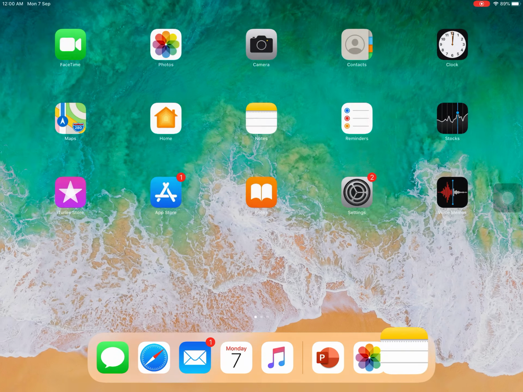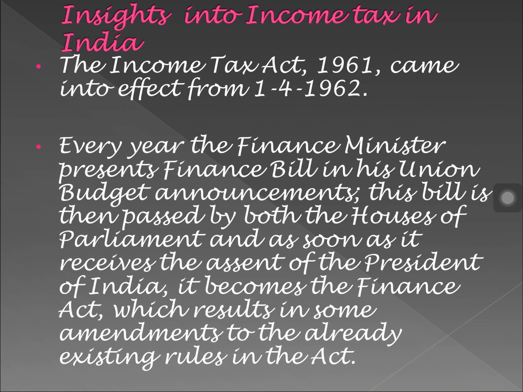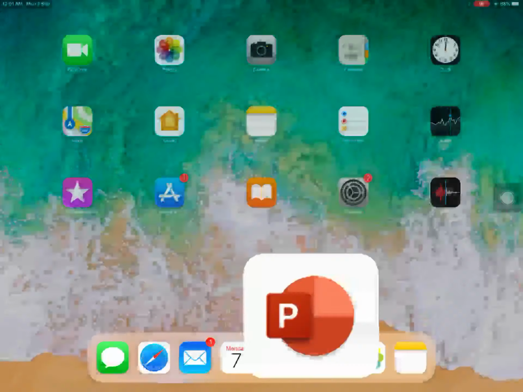So let's see again. Every year, the finance minister presents the finance bill in his union budget announcements. This bill is then passed by both the Houses of Parliament, and as soon as it receives the assent of the President of India, it becomes the Finance Act, which results in some amendment to the already existing rules in the Act. Correct?